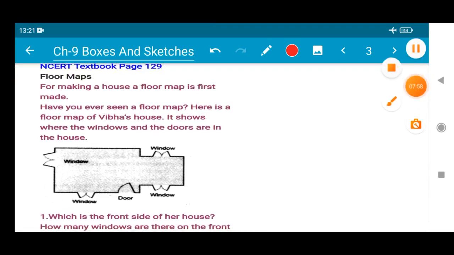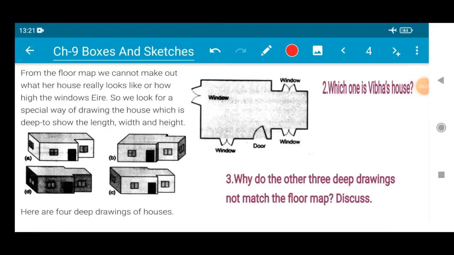Okay, continuation of the same page. From the floor map, we cannot make out what her house really looks like, or how high the windows are. So we need a special way of drawing the house, which is deep, to show the length, width and height.